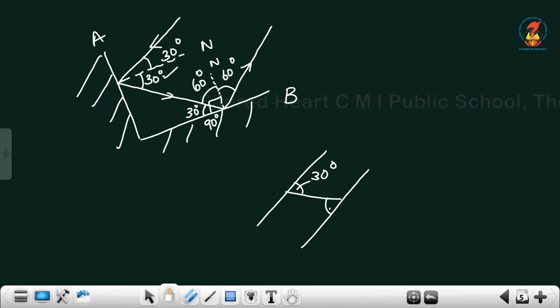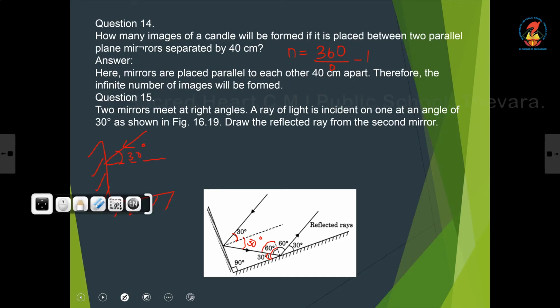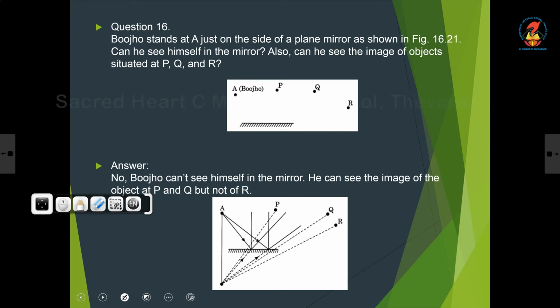Buju stands at the point A just on the side of a plane mirror. Can he see himself in the mirror? Also, can he see the image of objects situated at P, Q and R? Okay. So, he is standing at this point just on the side of the mirror.